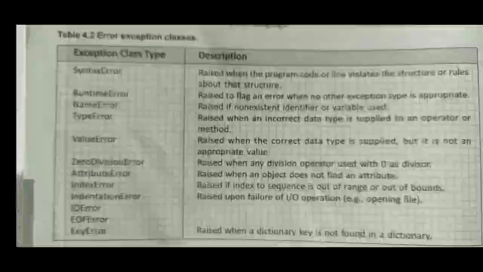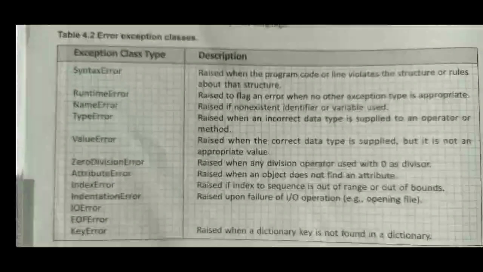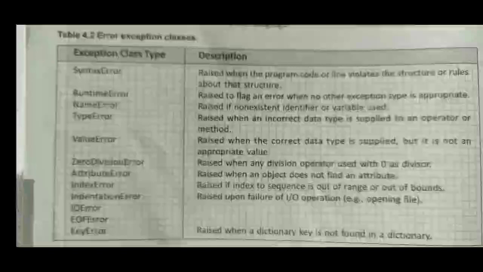Sometimes you have created message as a variable, but while showing that message you make a mistake, a wrong spelling of message, or you have written display as a variable name. In that case the error is called a name error.